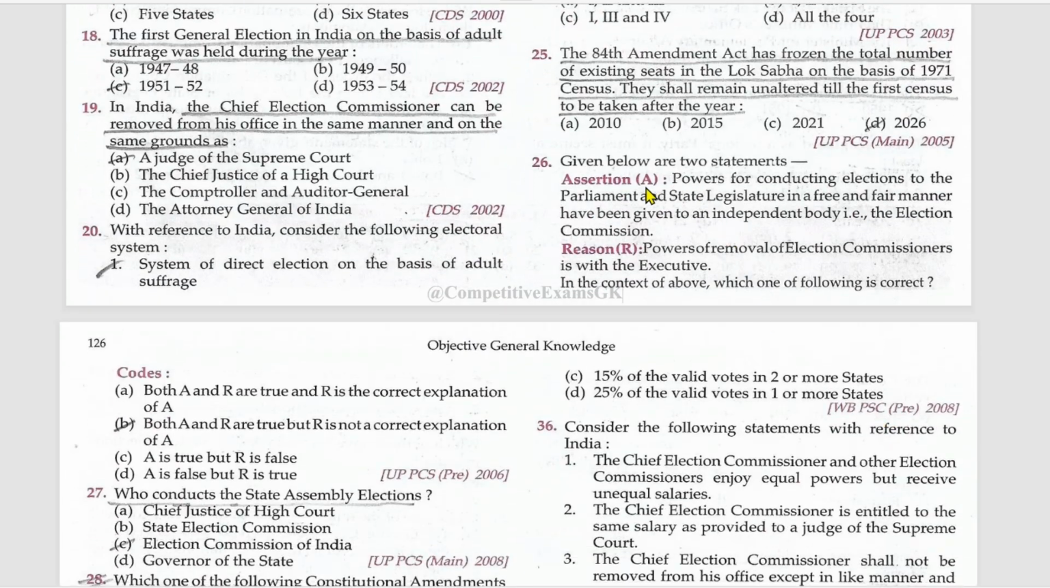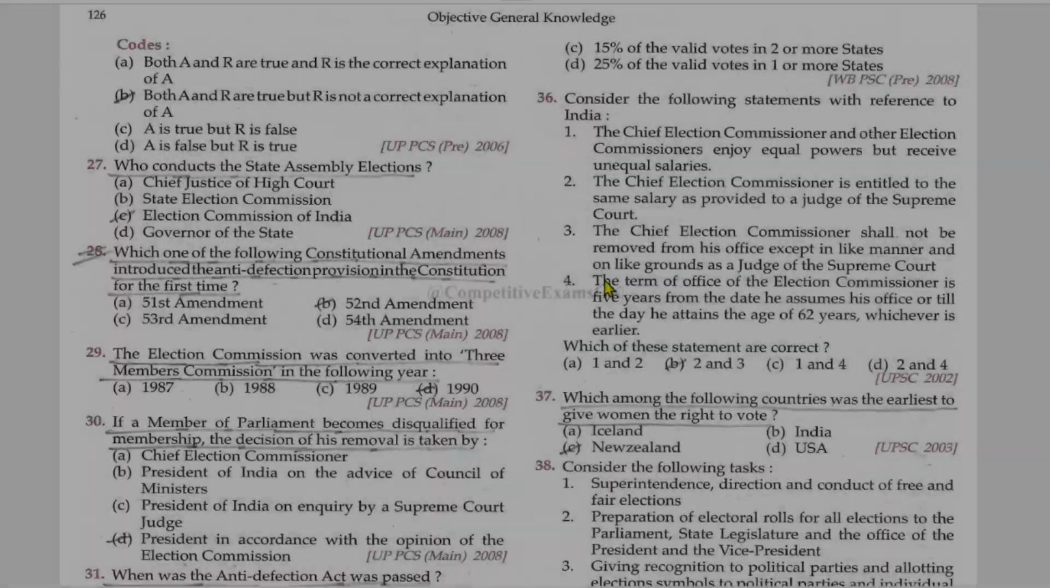Assertion and reason. Powers for conducting elections to the parliament and state legislature in a free and fair manner have been given to the independent body, that is, the Election Commission. True. Powers of removal of election commissioners is with the executive. This is also true, but this is not the correct reason for assertion.